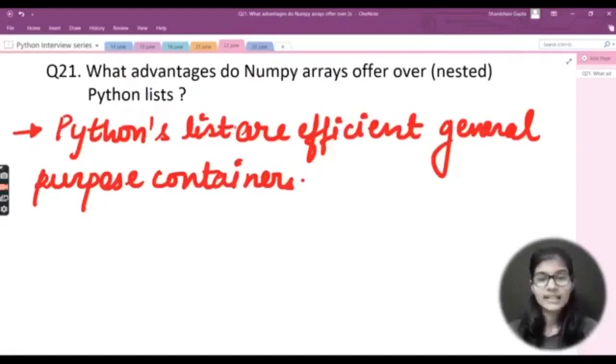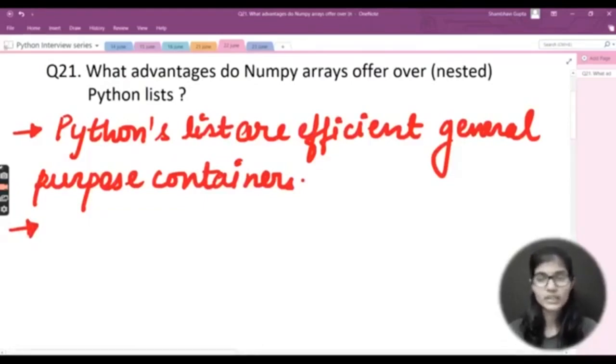And basically a list can contain different data types as well, right? But NumPy arrays do not contain different types of elements. They basically contain only numbers, right? So I hope you have got an idea regarding the difference, right? I've not written that out because it would take a lot of time and be a little boring for you as well. So I would just let you know the advantages that NumPy arrays offer over Python lists.